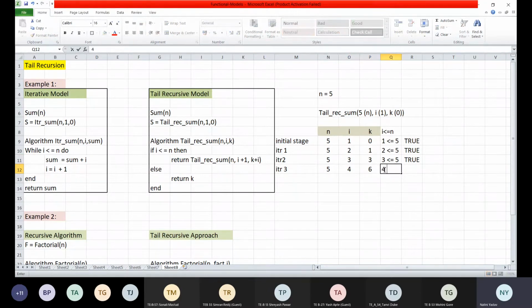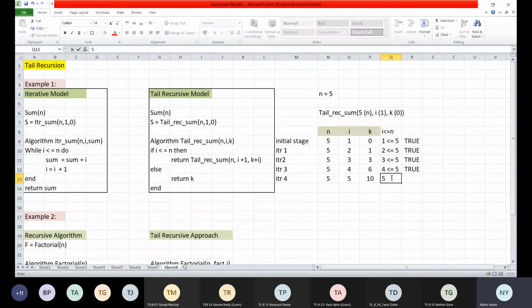Right. So 4 is less than or equal to 5. Is my 4 less than or equal to 5? Yes, true. Correct? So I will go to iteration 4. Now what will happen in iteration 4? I will become 5 and my k will become k plus I. What is the value of k? K is 6 currently. So 6 plus 4. So this will become 10. Correct? This will become 10.